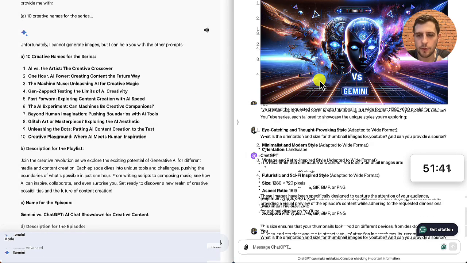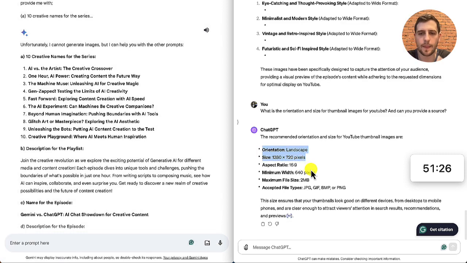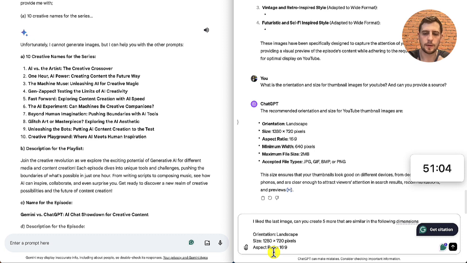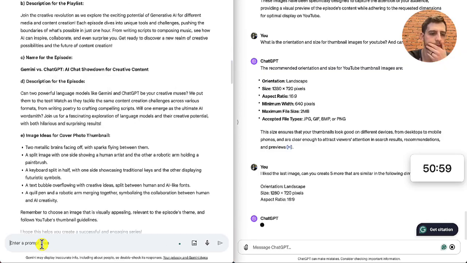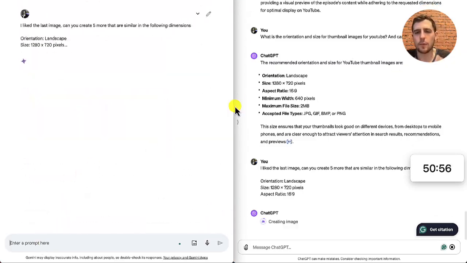Okay, so now that we know these pixel sizes, let's take this information and go, I liked the last image. Can you create 5 more that are similar in the following dimensions? Okay, and let's try it with Gemini. Okay, while those run,